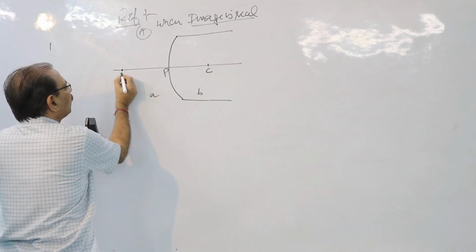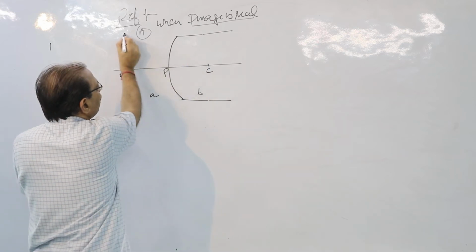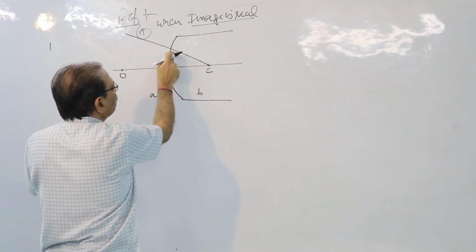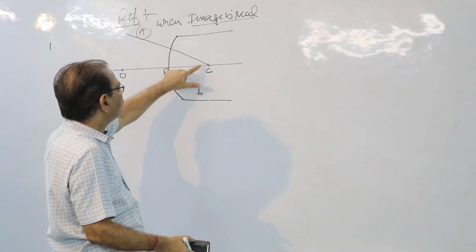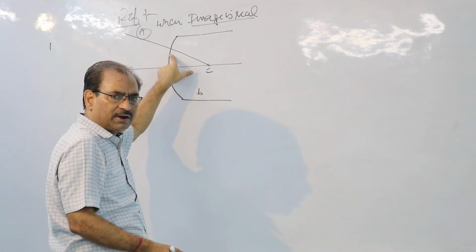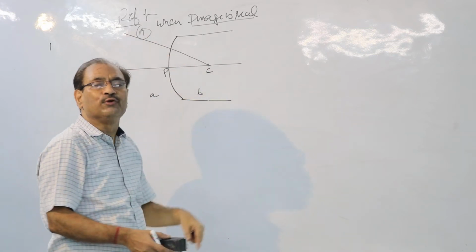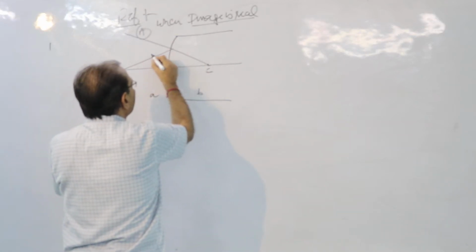Children, I consider one object to be O. This is the center of curvature. I can join here. This will become the normal because this is the radius, this is the radius, and this angle is considered to be 90 degree. So this will serve the purpose of the normal. Children, the ray is going, it will come here.